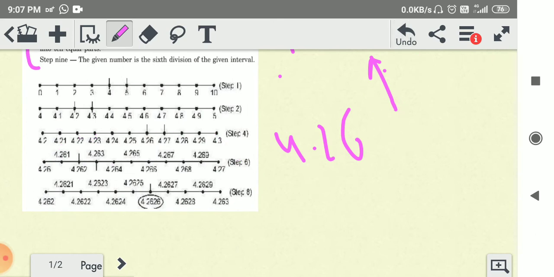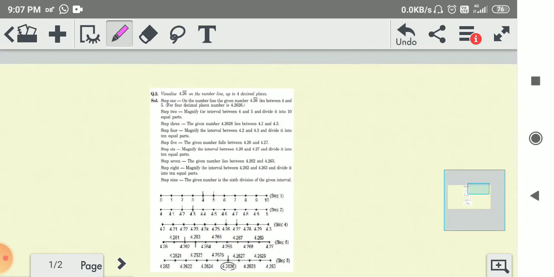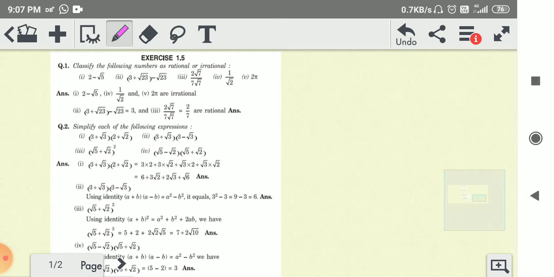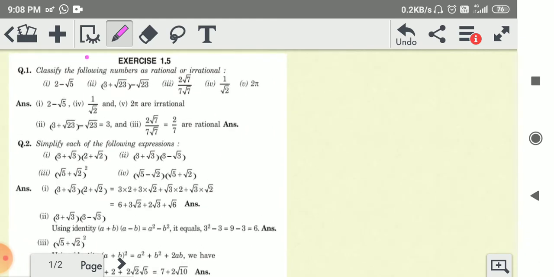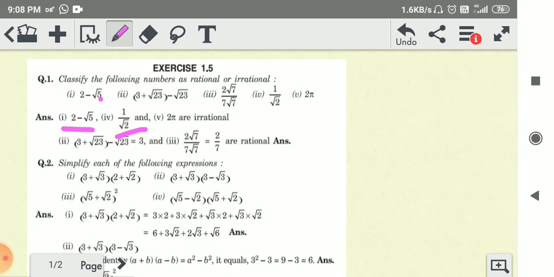Now exercise 1.5. It is a simple exercise. Classify the following numbers as rational or irrational. I told you before. Here 2 minus root 5, this and this and this. So the first question: 2 minus root 5, 1 upon root 2 and 2 pi are irrational because they are not solved.